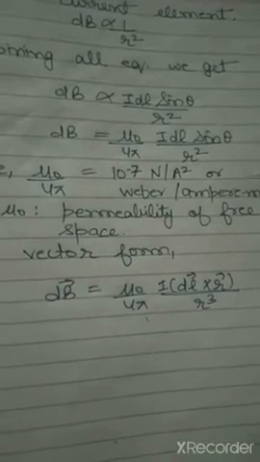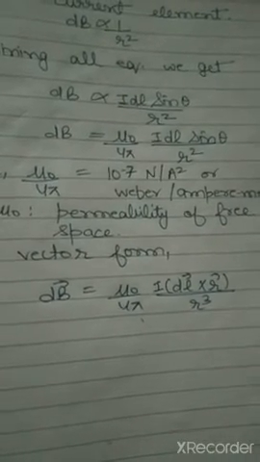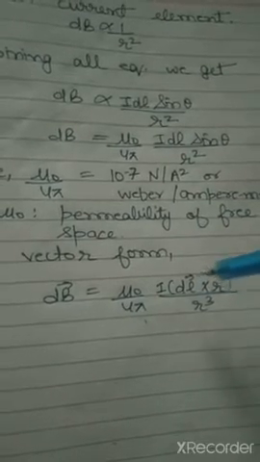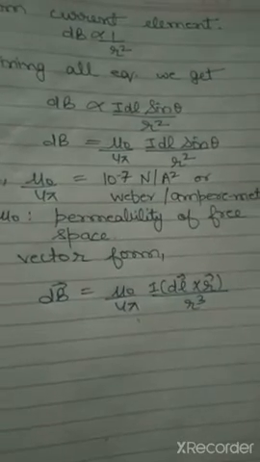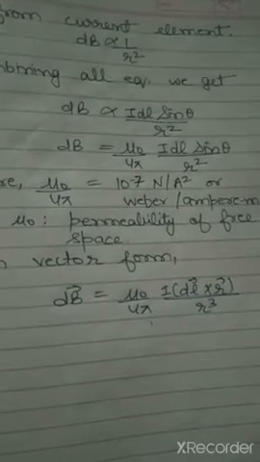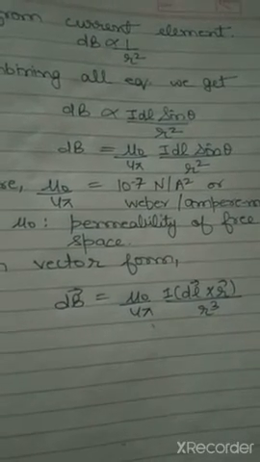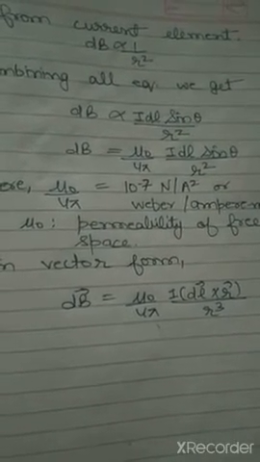Clear? Now what will be the direction of the magnetic field? We know that dl and r both are vectors, and dB is also a vector. So here is a vector product. In case of vector product, we know what the direction of the third vector will be if we are taking the product of two vectors.